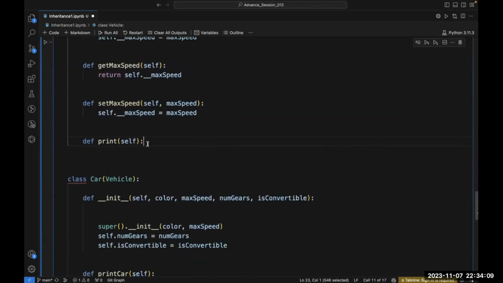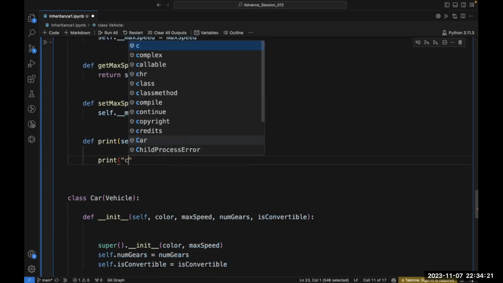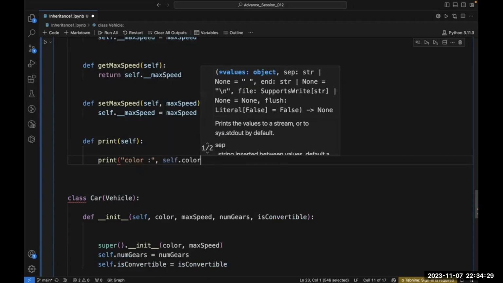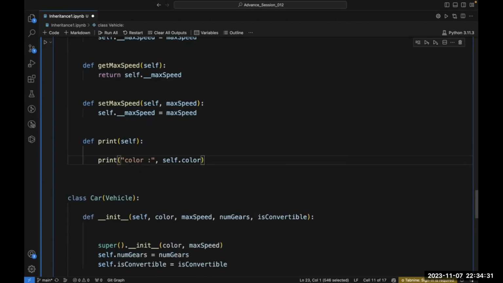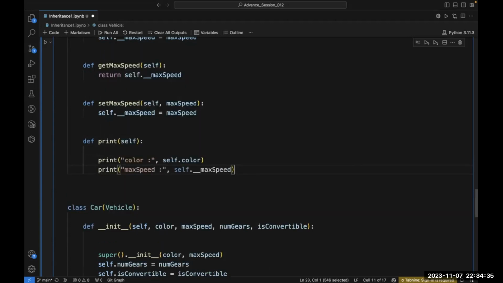That's why I am writing this thing. And so let's write inside this print statement, color is equal to self.color. Fine.